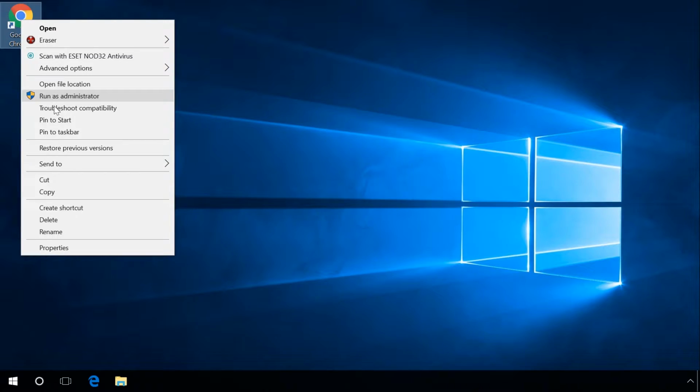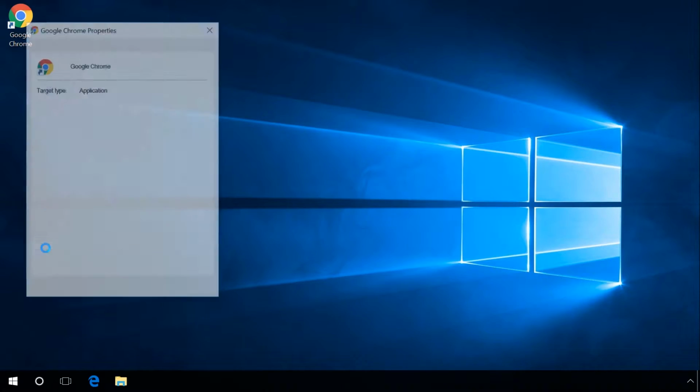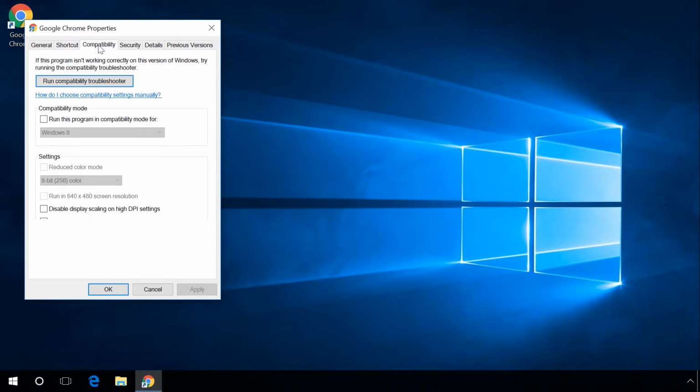If you want a program to be always started by administrator, right-click on the program shortcut, go to Properties, Compatibility, check the box Run this program as an administrator, then click Apply and OK.